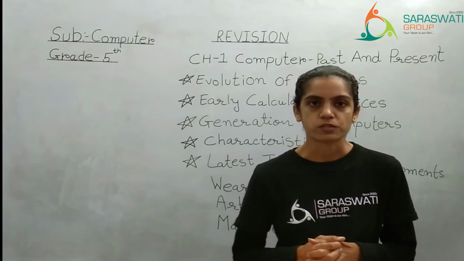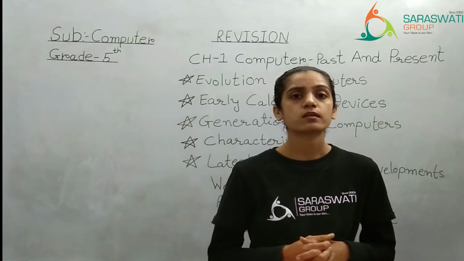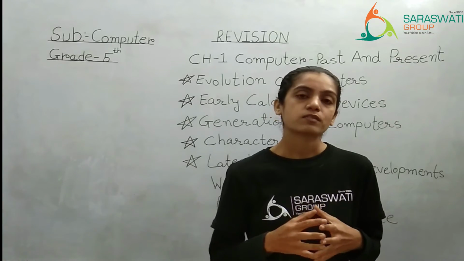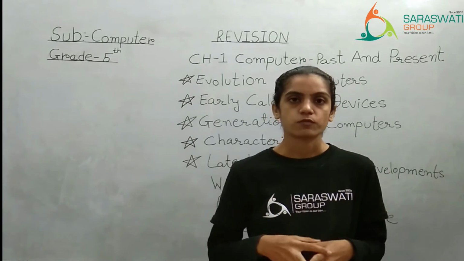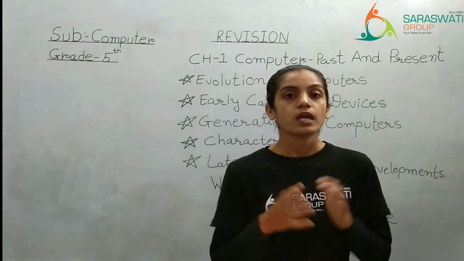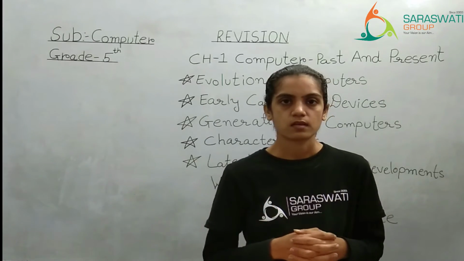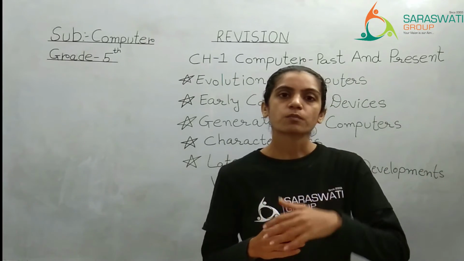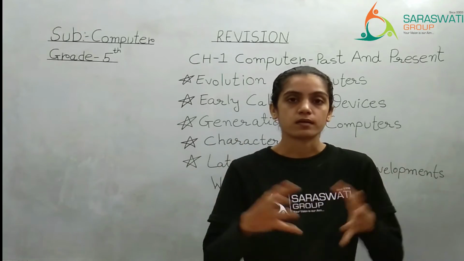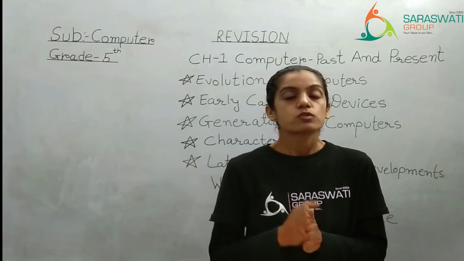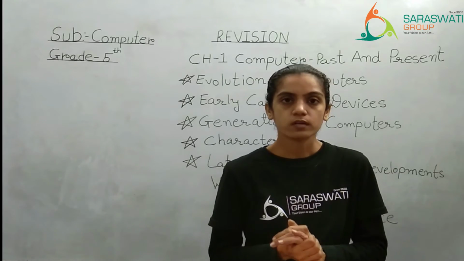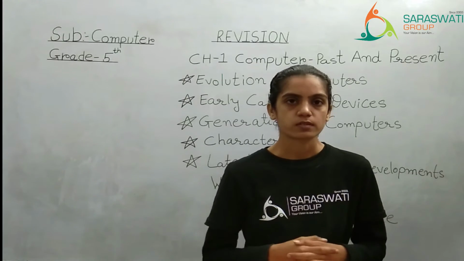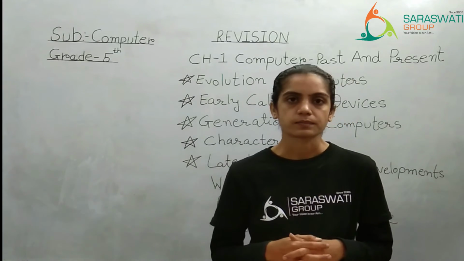Next, high storage. The way we remember certain things in our brain, in the same way a computer also has memory devices, like the hard disk, which is there in the CPU, in which it stores many things. So after 1 month or 2 months, if we want to take something out from the computer, we can take it out and open it because we have stored it. So the storage capacity of the 4th generation is also good. So that characteristic is high storage.